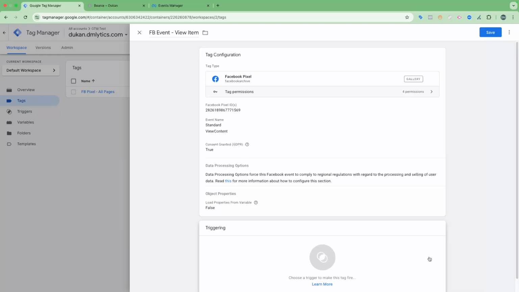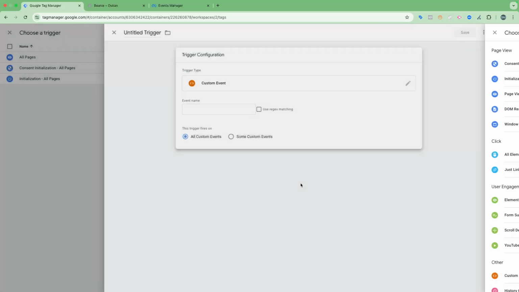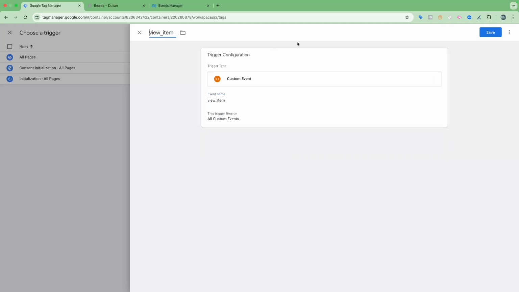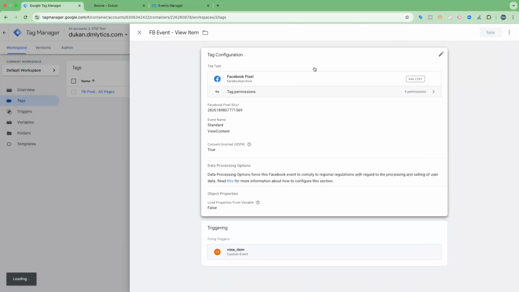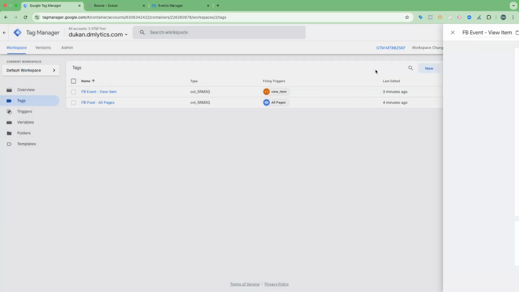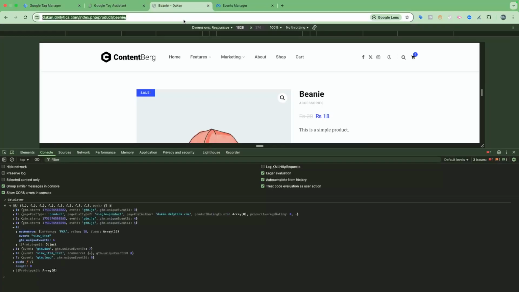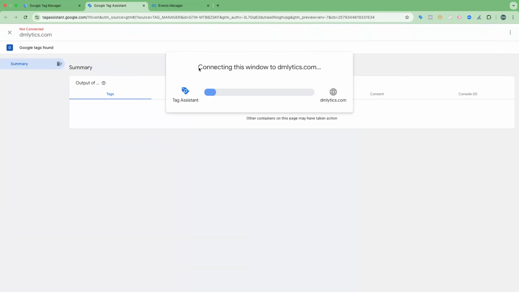So what I will do is create a new trigger, a custom event trigger, and I will name this view item, and I will put the same name as for the trigger, and I will save this and save this again. And what I will do next is preview this so I can see whether my changes are working correctly or not. I will copy this URL and then I will put it in here.